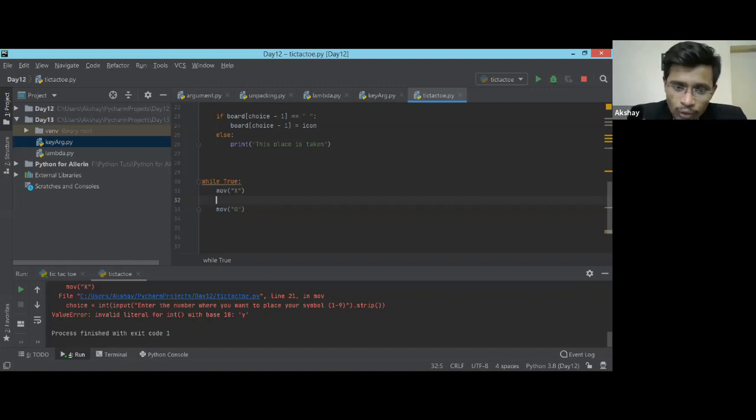If he has already won, we do not need to give a chance to the next player, right? No need to. If player X has all the X's in a row or in a diagonal, it means he won the game. So we do not need to ask another player to give his next input, right? So we'll directly check over here.